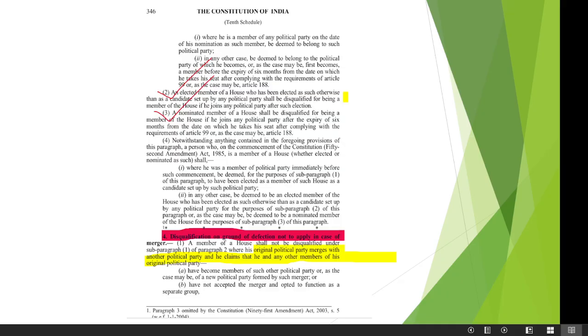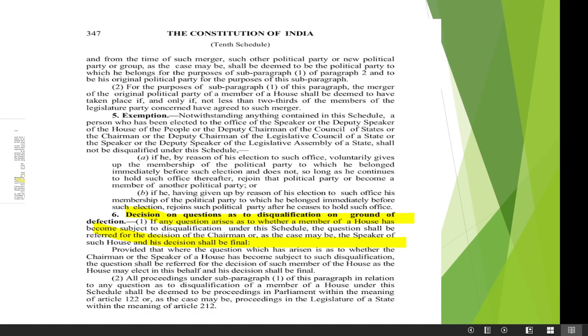There is a loophole in the constitution that it is not mentioned whether it is two-third of the whole political party or two-third of the members of the political party in that house. Here they have only mentioned the legislature party. They have not mentioned that of that house or the entire political party.